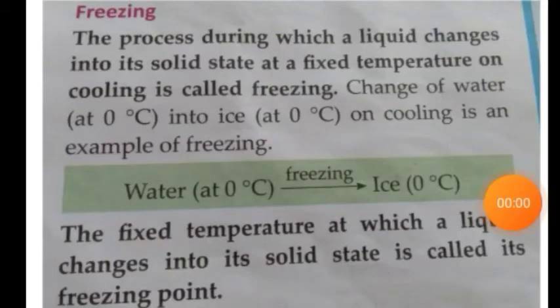What is freezing? Freezing is the process during which a liquid changes into its solid state at a fixed temperature on cooling. So change of water into ice on cooling is an example of freezing. So water changes into ice on freezing at 0 degrees Celsius, and this fixed temperature at which a liquid changes into its solid state is called the freezing point.